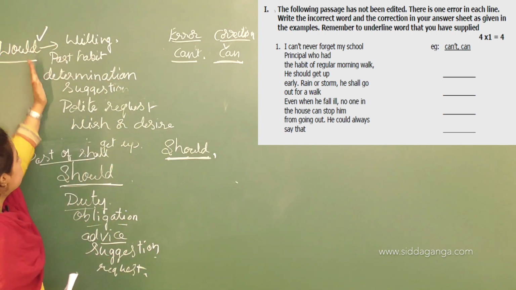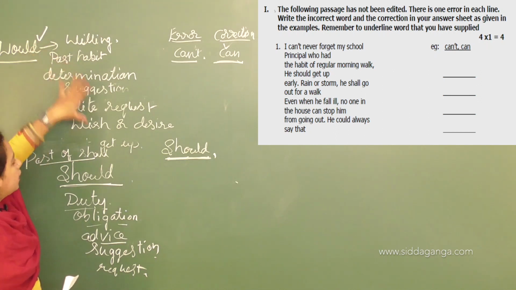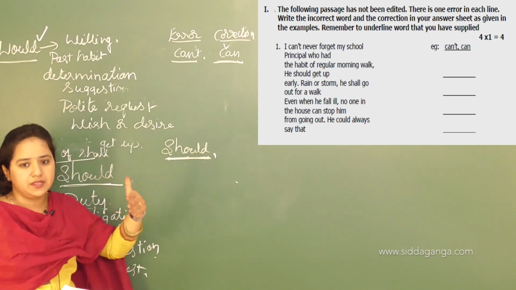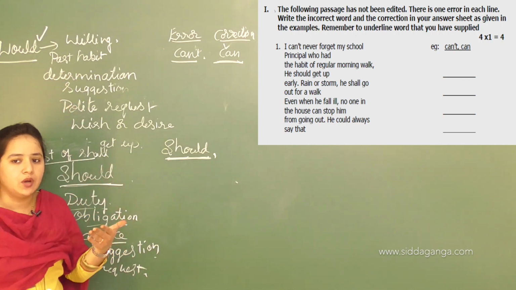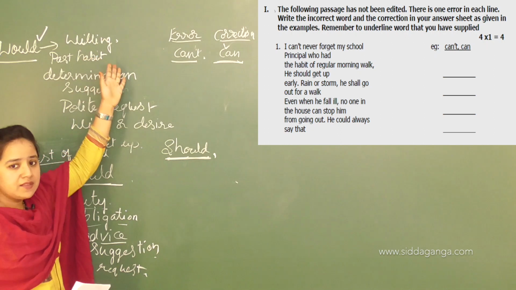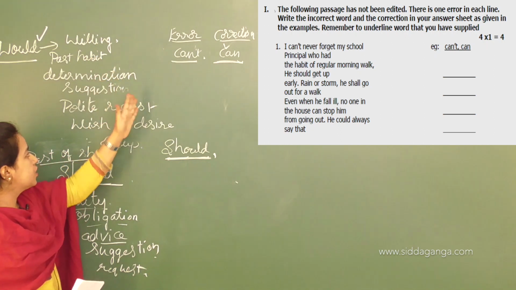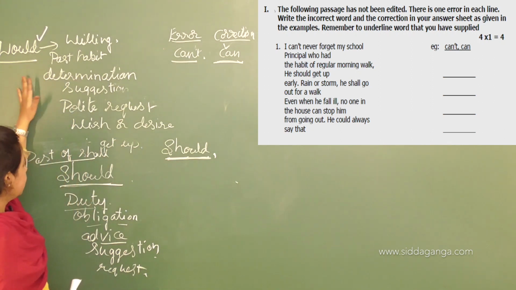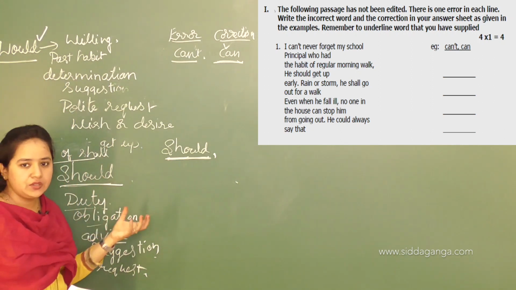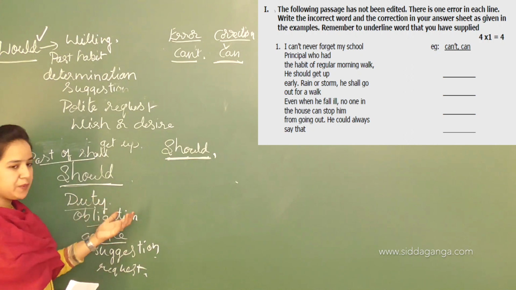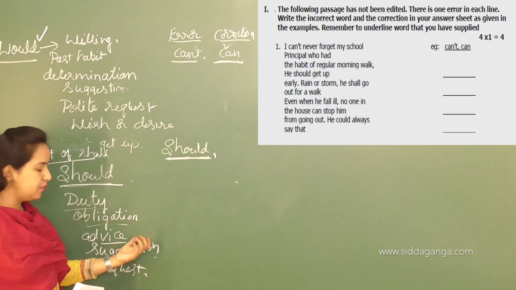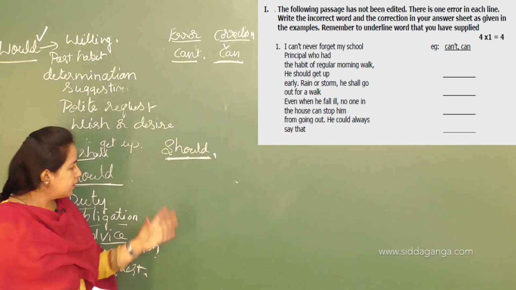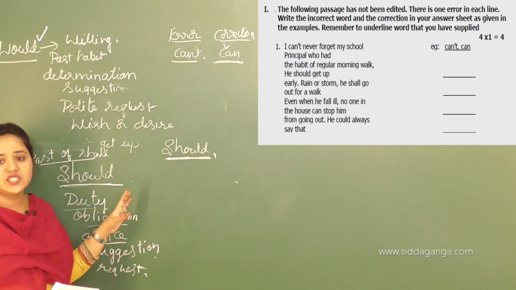You can see the rules, so you should memorize these things. Whenever we are expressing willingness, past habit, determination, suggestion, polite request, then wish or desire, we need to use would. When we use should in a particular sentence, it expresses duty, obligation, advice, suggestion and request. These are the rules of these modals.